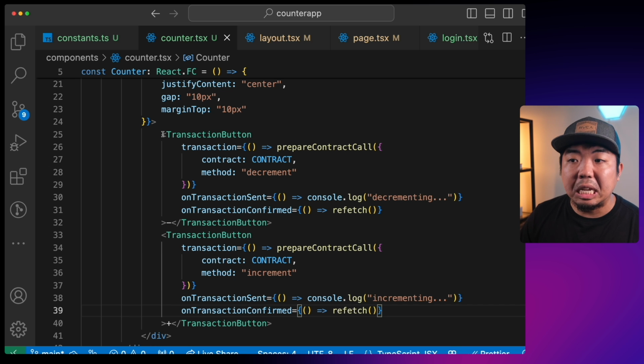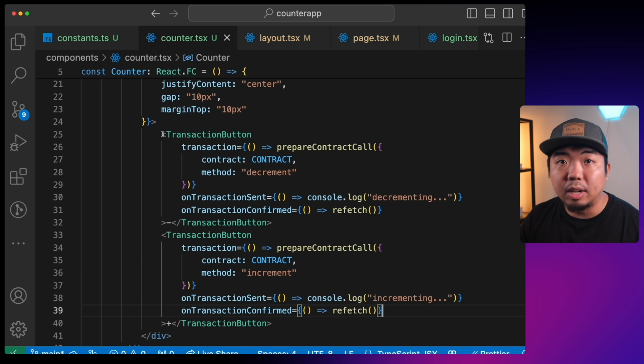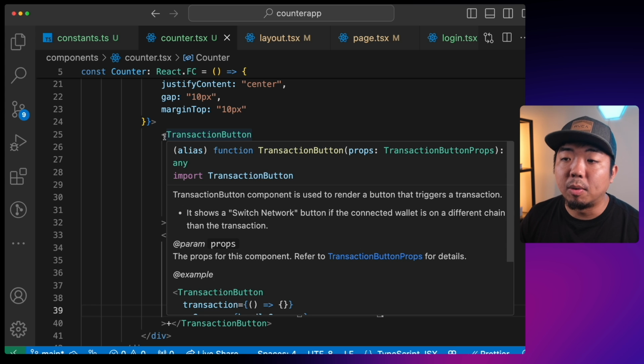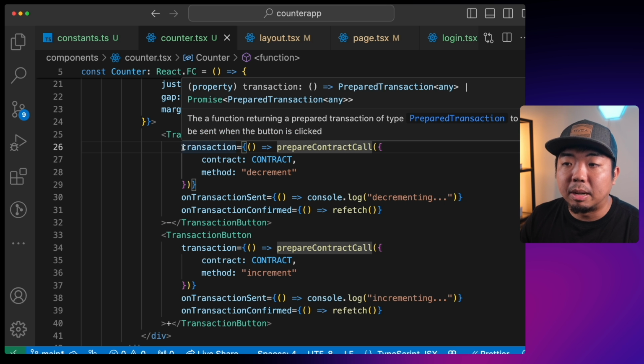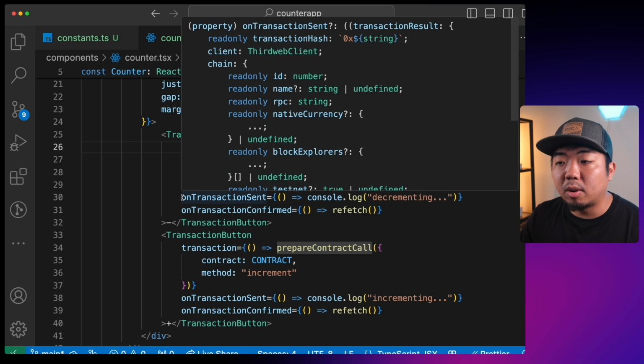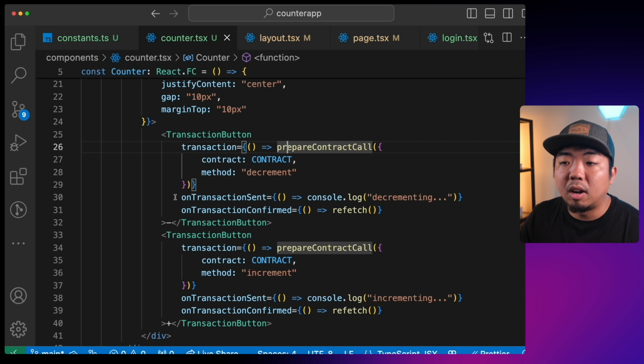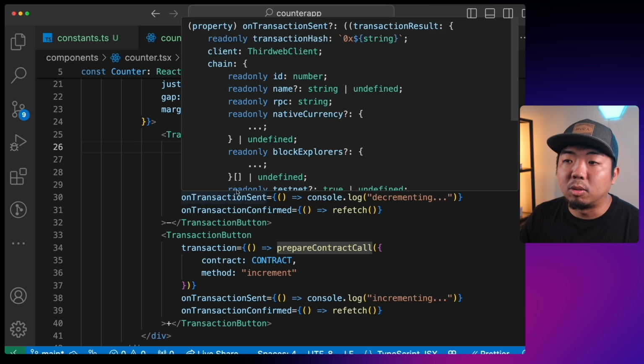And that's how easy it is to build a button to interact and execute functions with our smart contract. We just use the transaction button here. We prepare a contract call and we provide it with the transaction that the button needs to execute. And then we can create some callbacks for when the transaction is sent, confirmed, on the click of a button, on error, and we can really start to customize those buttons here.